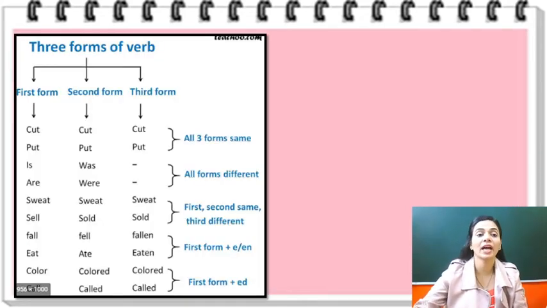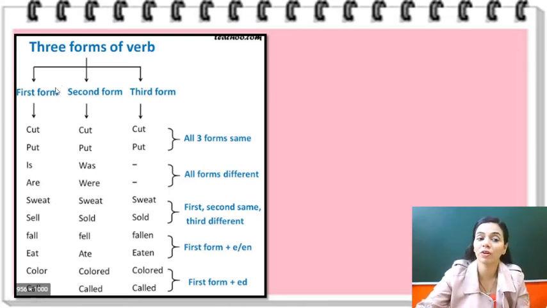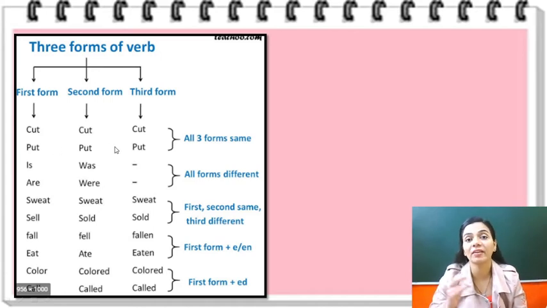Now one more thing I'll show you, the 3 forms of verb: first form, second form and third form. There are some examples like cut, cut, cut, or put, put, put. They have all 3 forms the same, right? Like again, read, read, read. We just pronounce it differently, but the spelling remains the same.